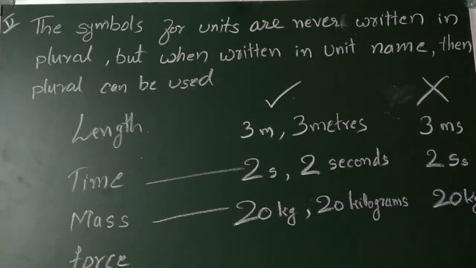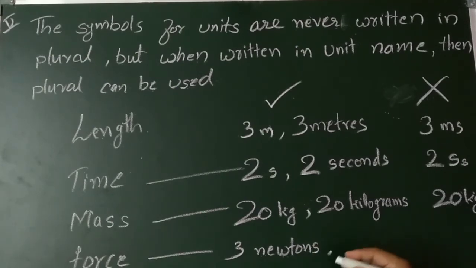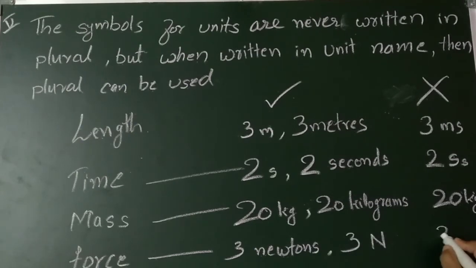It's a Newton. Suppose 3 newtons. Okay, so otherwise we can use capital N also, but if I use Ns, then it is wrong.